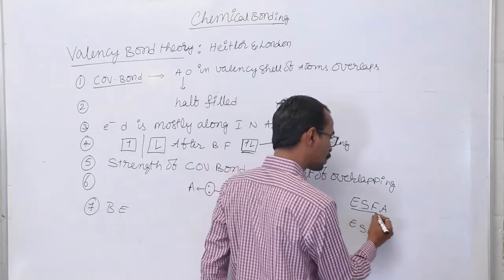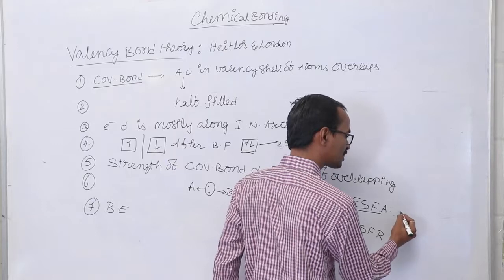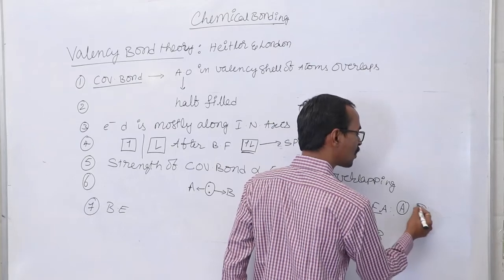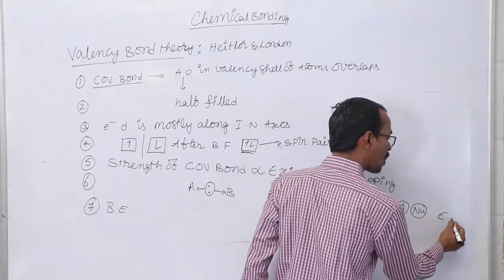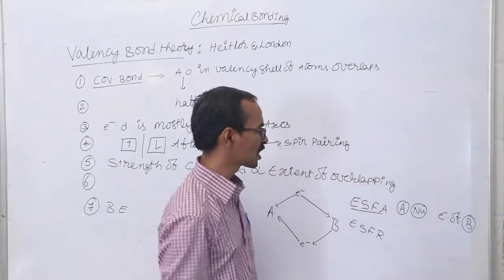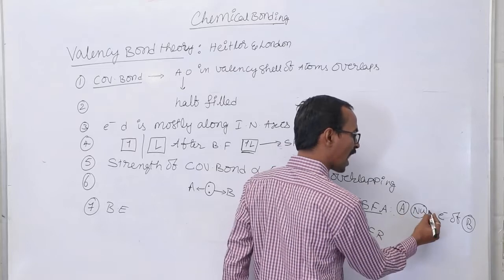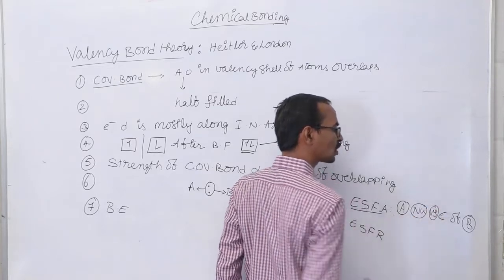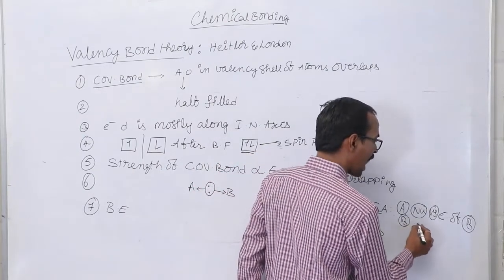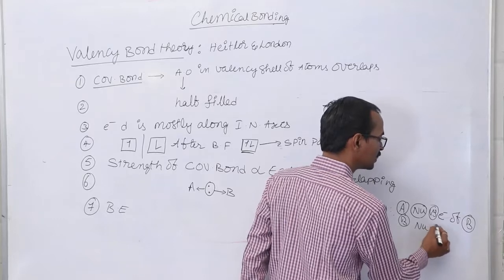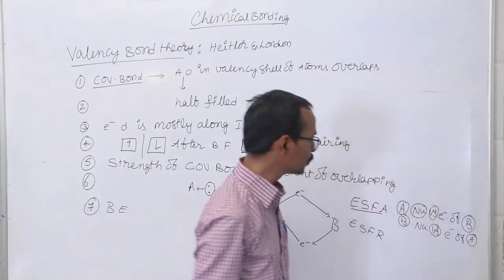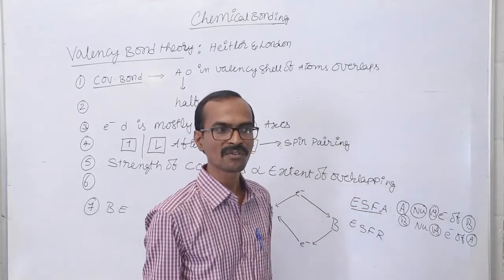The electrostatic forces of attractions are present between the nucleus of atom A and the electron of atom B. In the same way, between the nucleus of atom B and the electron of atom A, we have electrostatic forces of attractions.